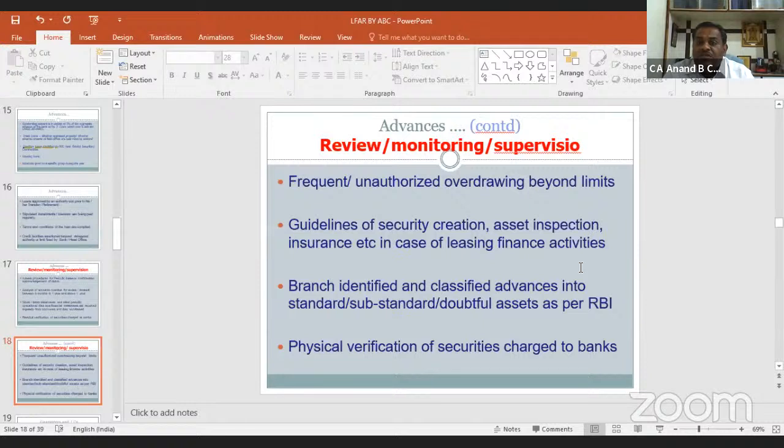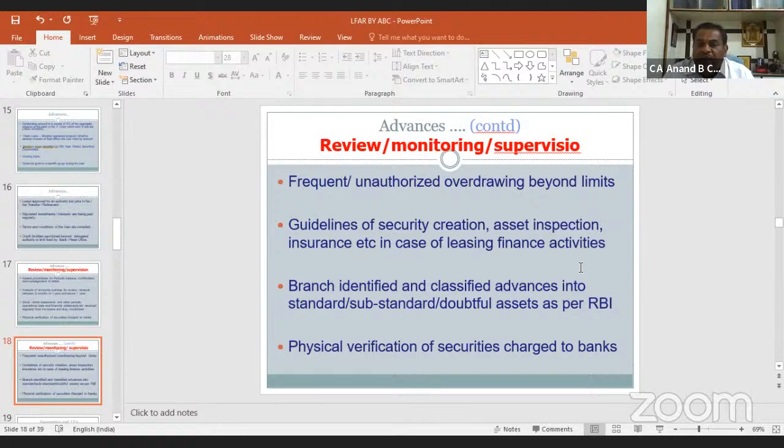Guidelines of security creation, asset inspection, insurance, etc. in case of leasing finance activities. What happens in case of leasing finance activities? Asset inspection, insurance, etc. were not taken care by the bank official as much as it is required. So we as auditors should thoroughly check the securities as per the guidelines issued by the head office.